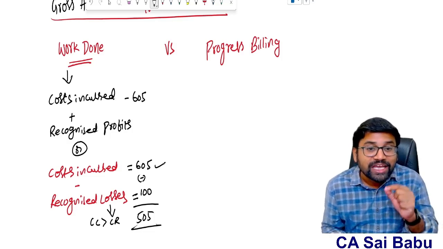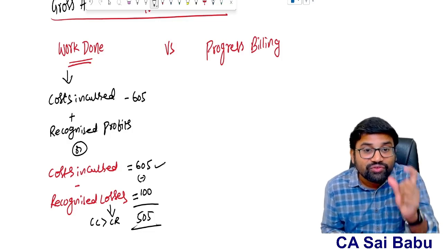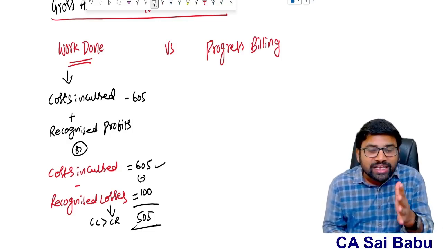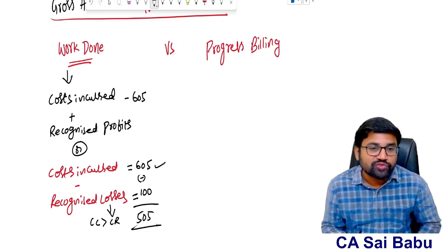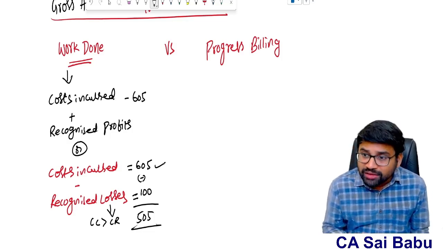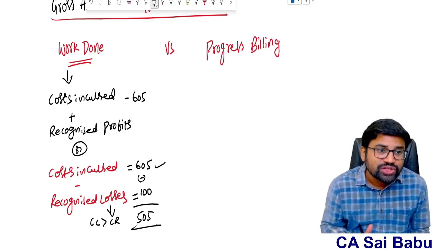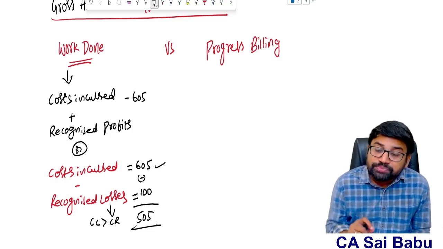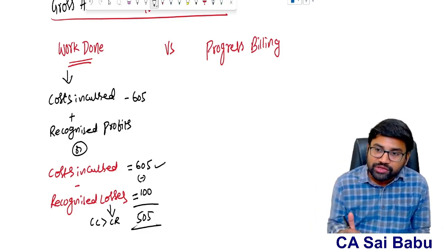Therefore, only 505 lakhs in effect, the work is done. The work done in terms of the amount spent is only 505. You understood why I reduced the losses? Because loss means cost is more than revenue.